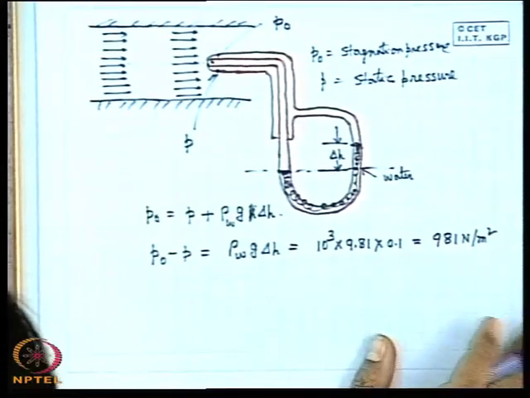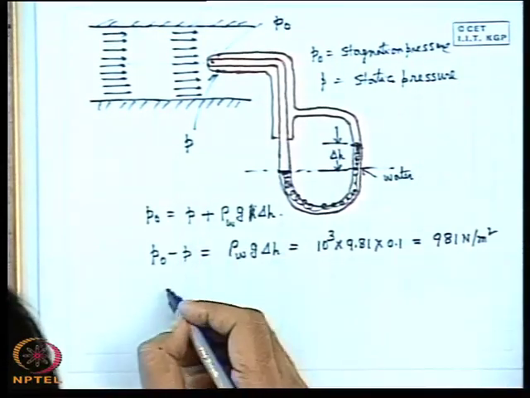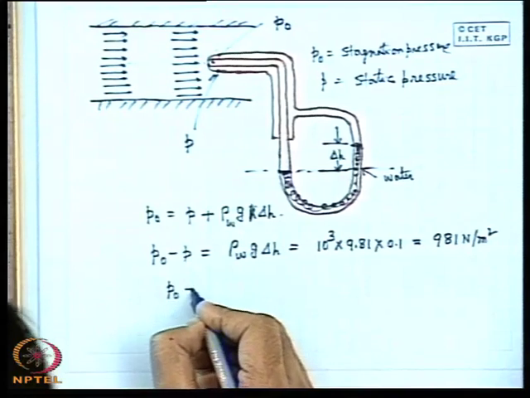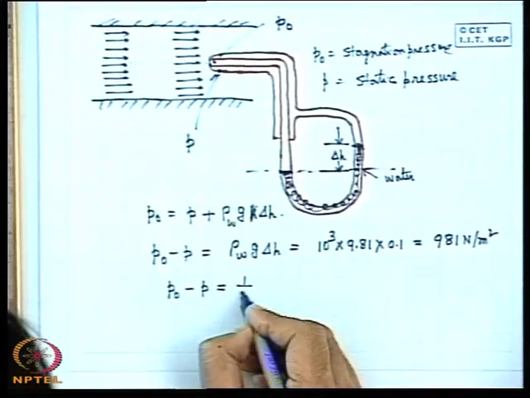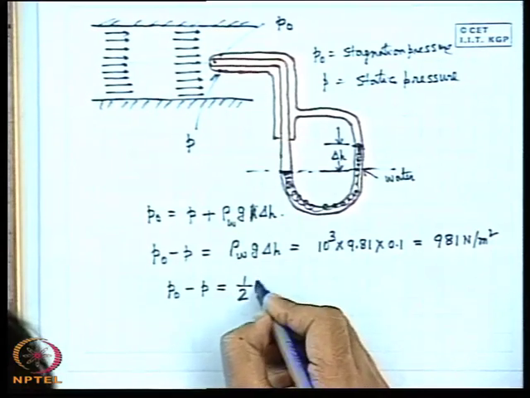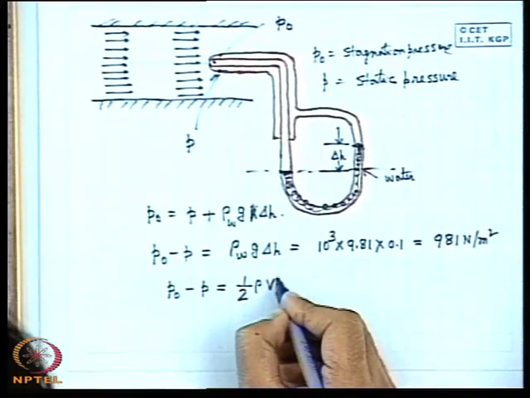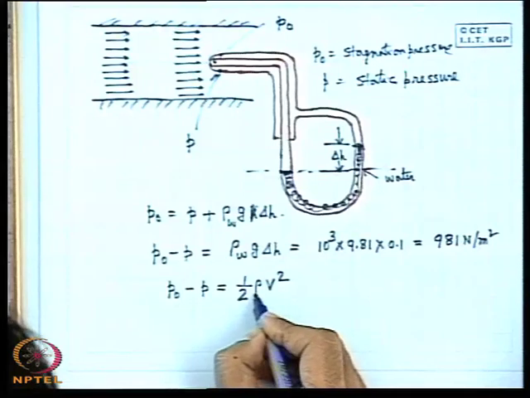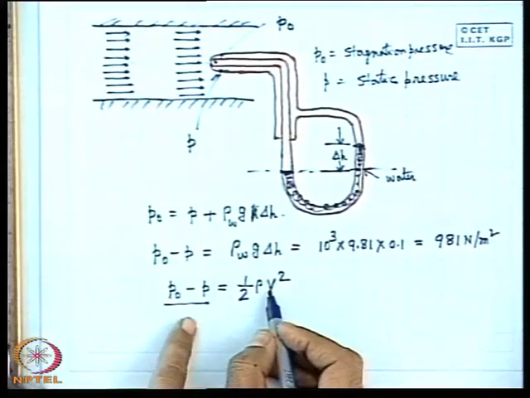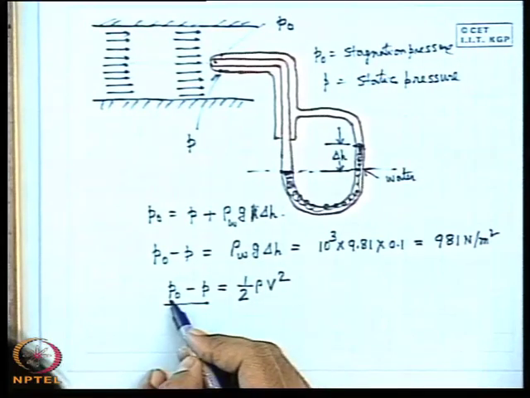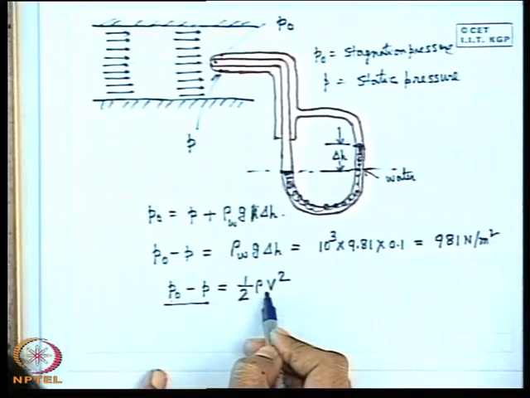Now, if we write the velocity, we know that the difference in stagnation and static pressure, as we have recognized earlier from the definition of stagnation pressure, is the pressure equivalent of the velocity. That means, if the velocity at that location is v, then half rho v square equals P0 minus P. This is the way the stagnation pressure is defined. That means, P0 is equal to P plus half rho v square.